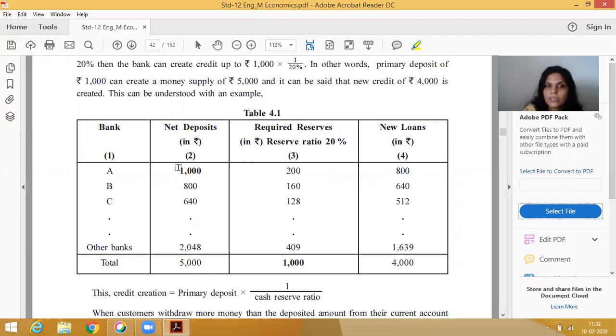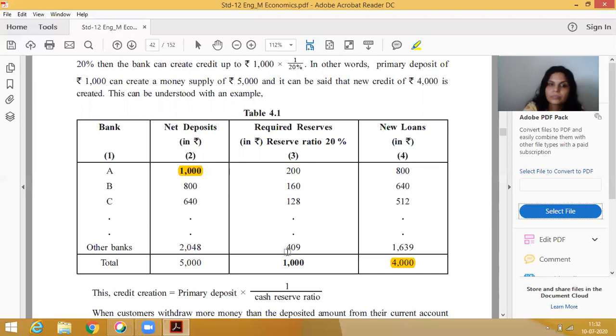Only 1,000 was deposited, and credit creation is 4,000. So the primary deposit has only 1,000 rupees, but credit creation is 4,000.